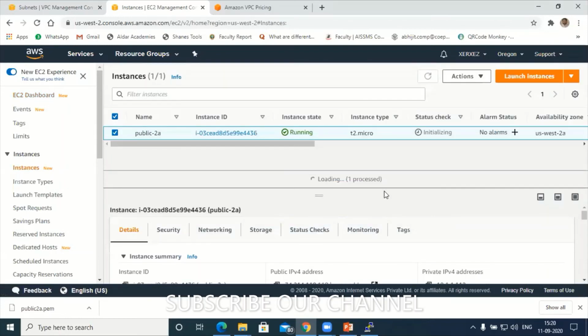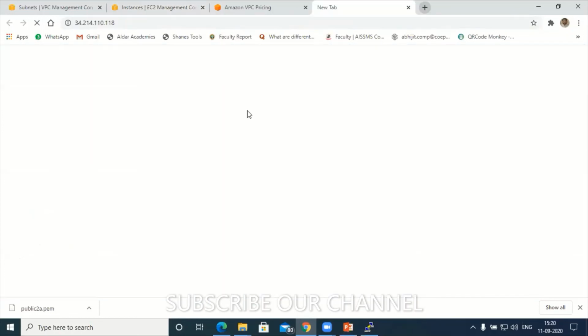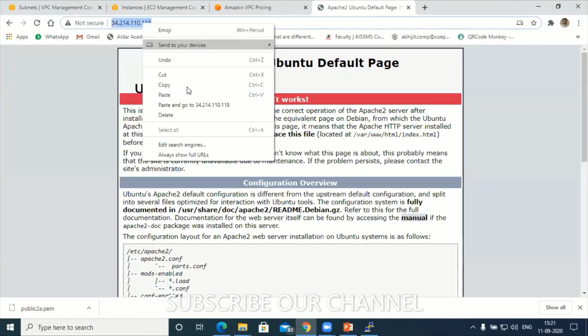Loading one processed. Hold on. Again I'll go to this and use the same IP address. You also try side by side. 3424. I can access it. What about you guys? Hello, sir, I can access it.